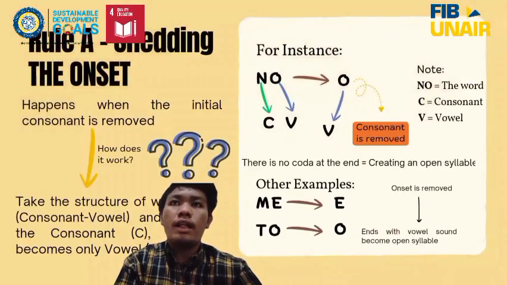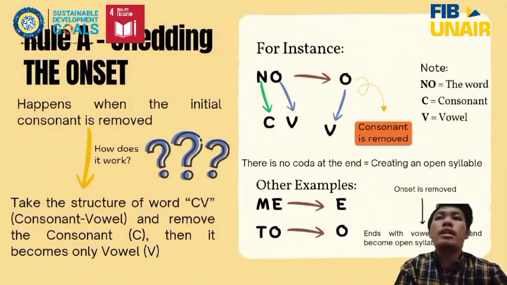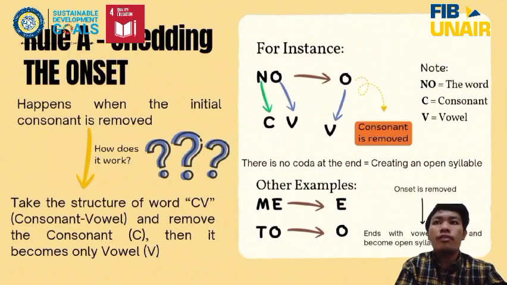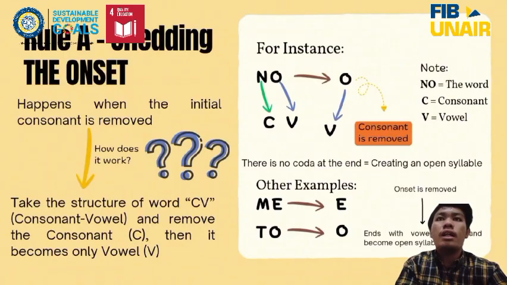First, let's explain rule A, called setting the onset. This happens when the initial consonant of a syllable is removed.